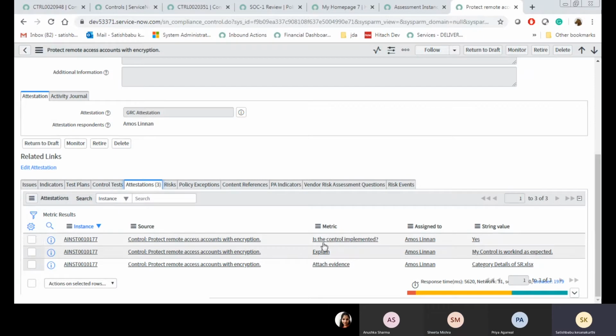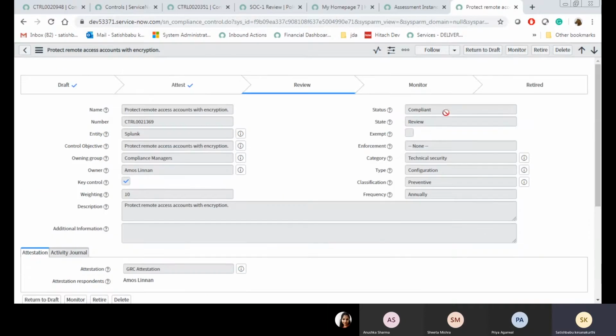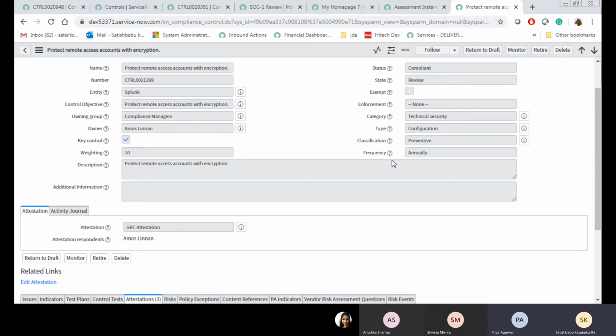Positive feedback in the sense that the control is implemented: yes, it is implemented, you explained my control is working as expected, and you attached evidence. Based on this response, the metric calculations set the compliant status. There is no issue with this control. Now the state is review, and the reviewer will review this.